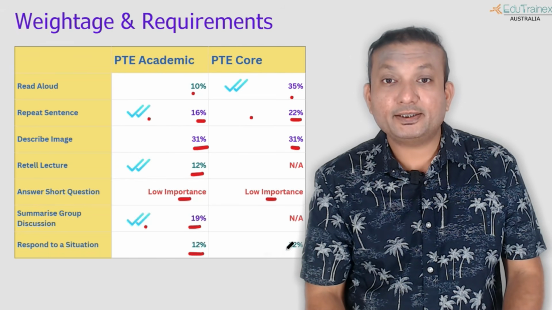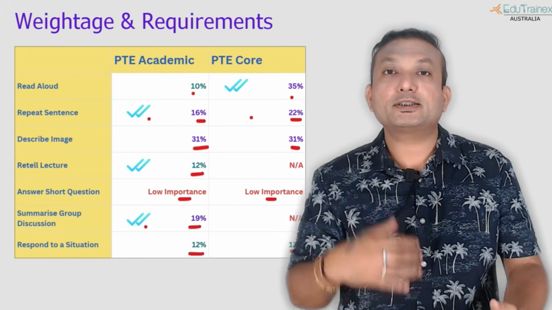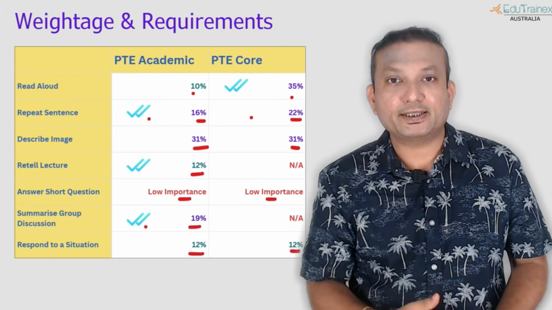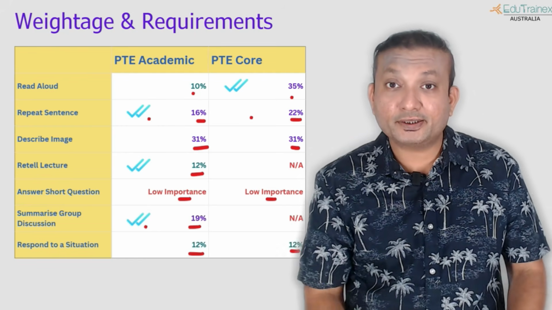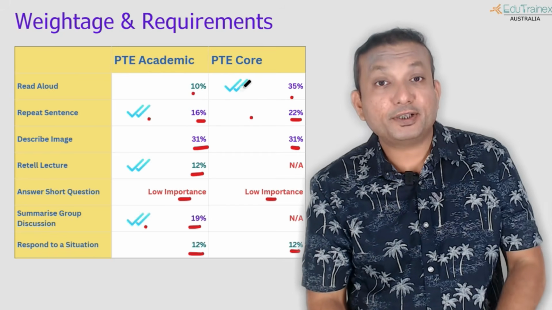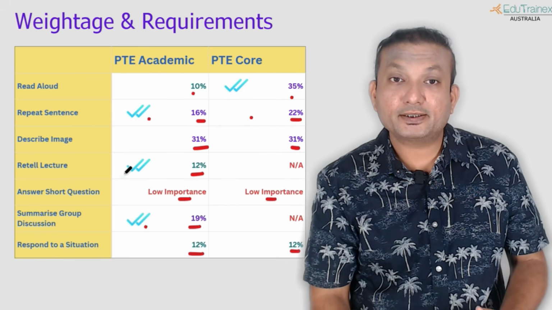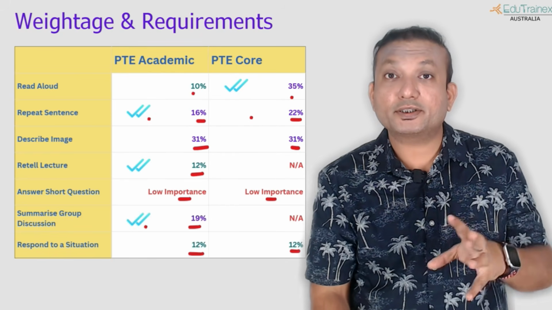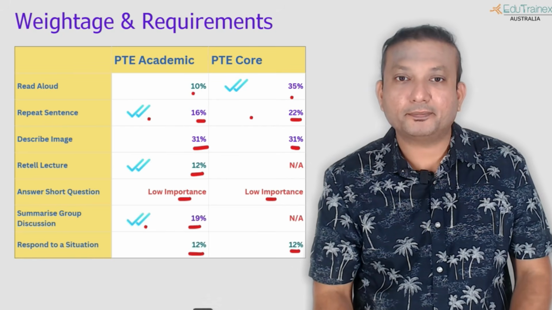And last but not the least, respond to situation, which is moderately important for both these exams. So now you understand the composition. Read aloud for the core guys, very, very important. Whereas repeat sentence, describe image, and summarize group discussion, very important for academic exam.